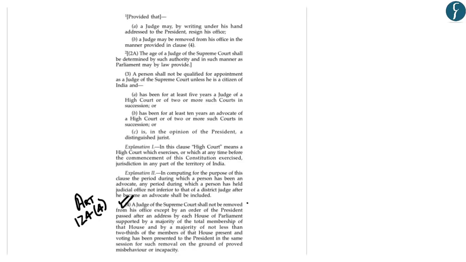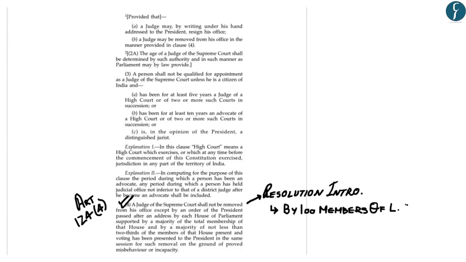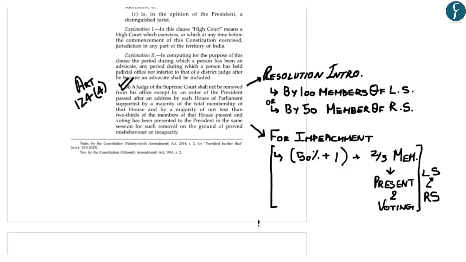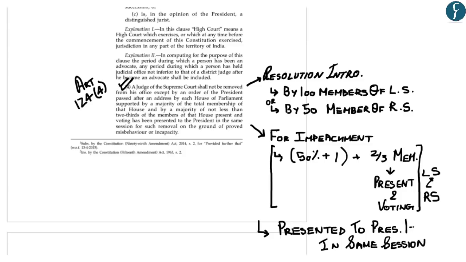Now, to begin the impeachment procedure in the Parliament, a resolution has to be introduced. Now, this resolution has to be introduced either by 100 members of the Lok Sabha or by 50 members of the Rajya Sabha. Now, after this, a discussion is held in the Parliament, and if the Parliament collectively decides to impeach the judge of the Supreme Court, the resolution has to be supported by a majority of the total membership of that House and by a majority of not less than 2/3 of the members of that House present in voting. Now, if the resolution has been passed, it has to be presented to the President in the same session for the President's approval.